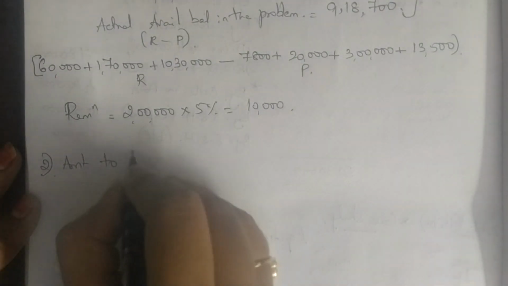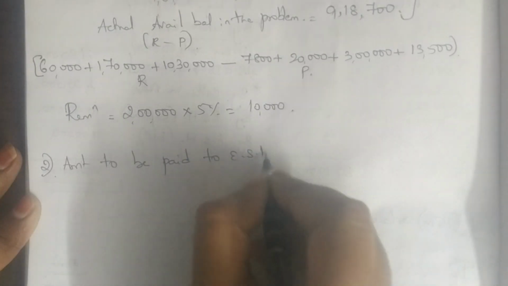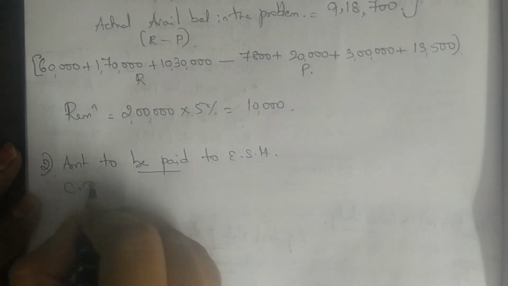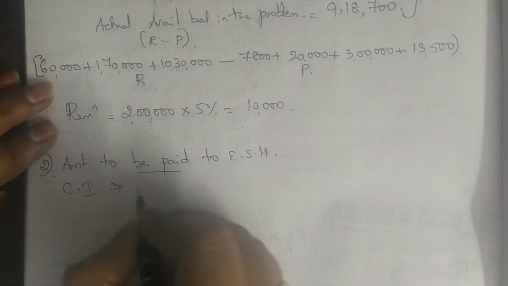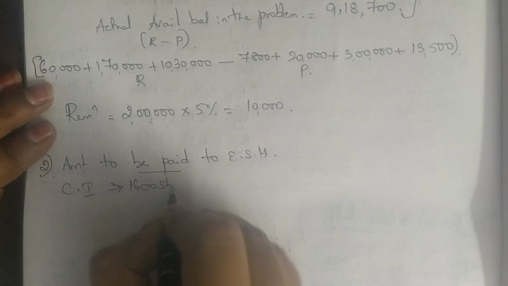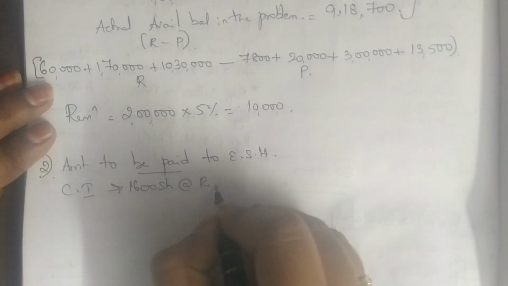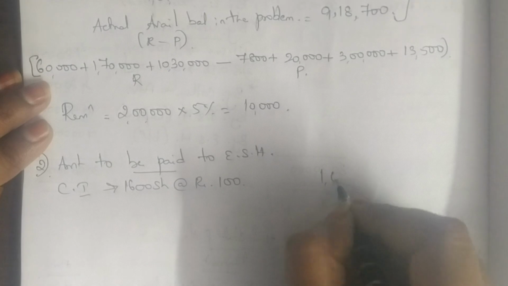Amount to be paid to equity shareholders. Class 1, how many shares are there for class 1? 1,600 shares at rupees 100 each. They have fully paid, so it is 1,60,000.